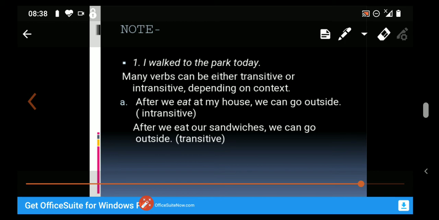Here, eat is an intransitive verb. But if we change the use, after we eat our sandwiches, we can go outside. Here now, eat is a transitive verb. There is a difference between the uses. So many verbs can be either transitive or intransitive depending on their use or on their context.